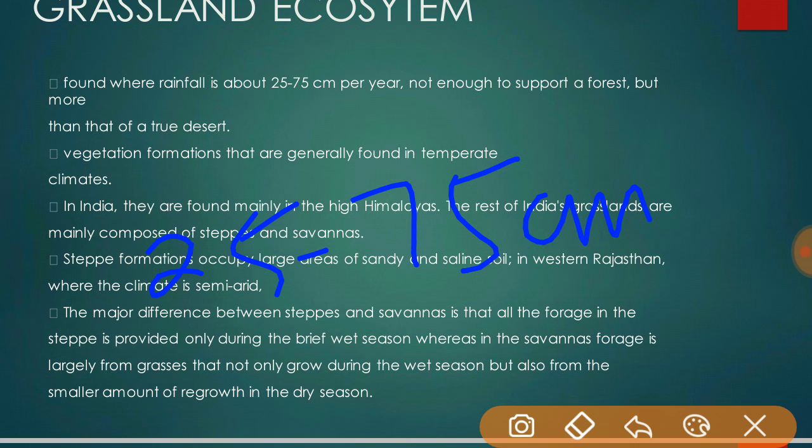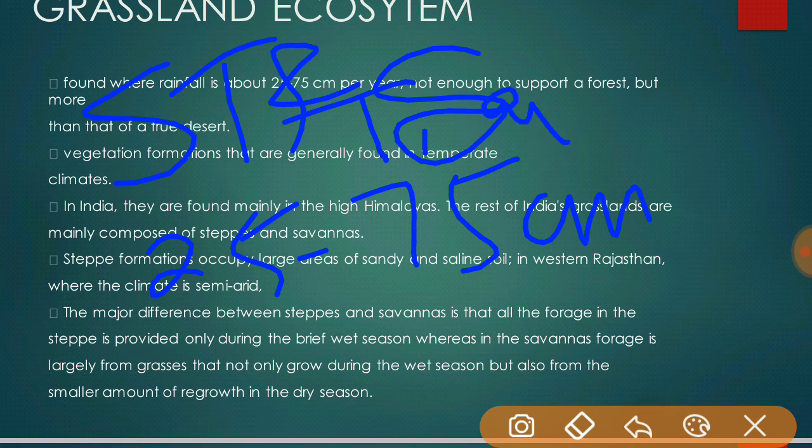Typical grasslands are vegetation formations that are generally found in temperate climates, and in India they are found mainly in the high Himalayas. The rest of India's grasslands are mainly composed of steppes and savannas.